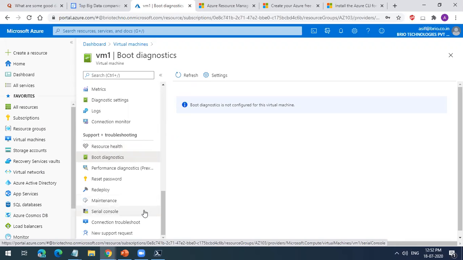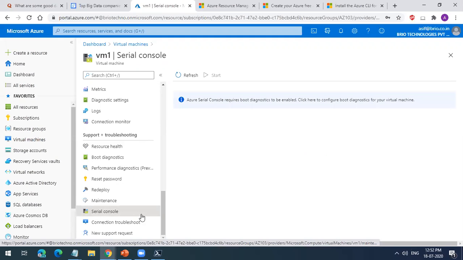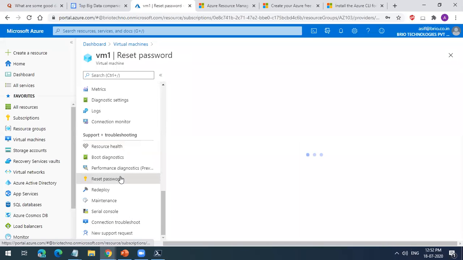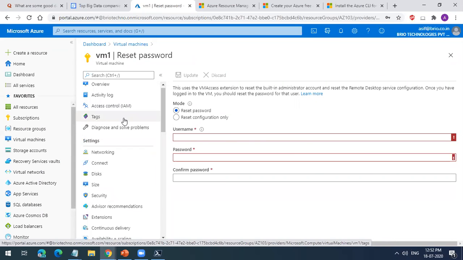Let's say you forgot the password and you made changes, but you have not done it. Then you can use the serial console also. And you can reset the password. If you forgot the password of your VM, you can reset the password also here. What is the use of serial console?